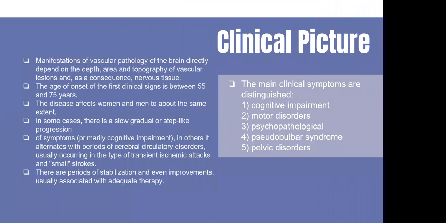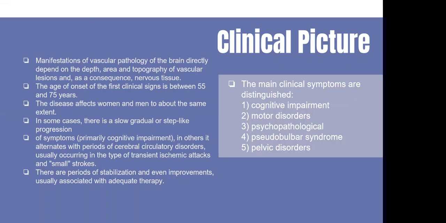The clinical picture. The main clinical symptoms are distinguished as cognitive impairment, motor disorders, psychopathological disorders, pseudobulbar syndrome, and pelvic disorders. The manifestations of vascular pathology of the brain directly depend on the depth, area, and topography of the vascular lesions, and as a consequence, nervous tissue.